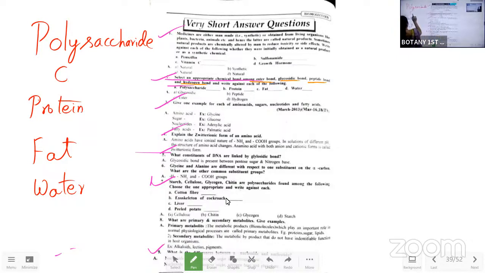How can we remember this? There is a logic again. So where are these polysaccharides present? Polysaccharides are present, if you remember the second chapter, second chapter, third chapter, fourth chapter, the plant kingdom only, we can come back. So in the fourth chapter, what we are having is the plant kingdom classification.